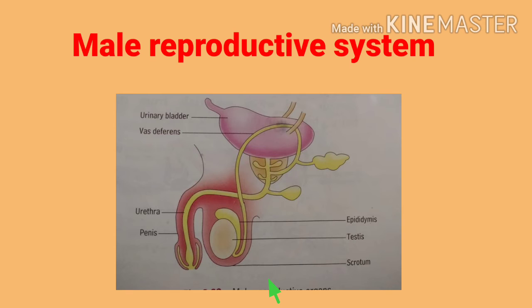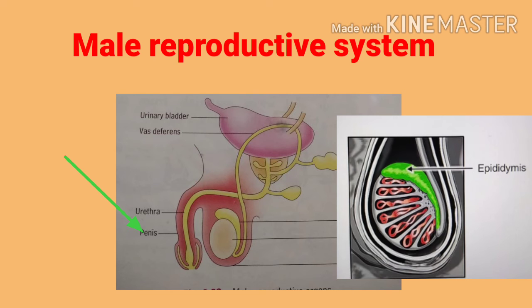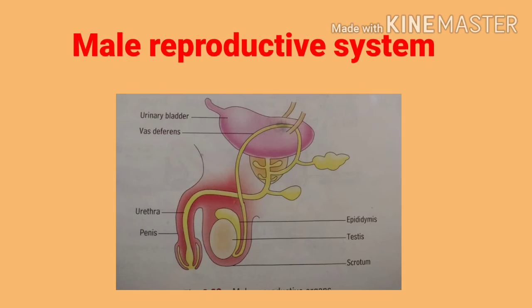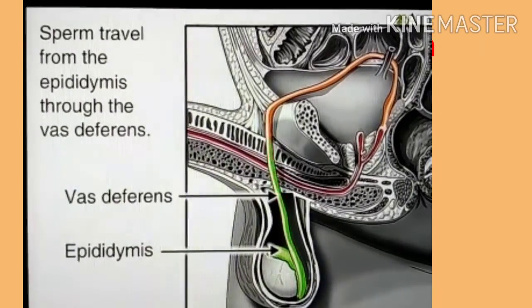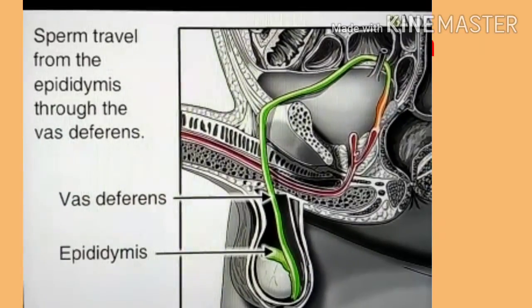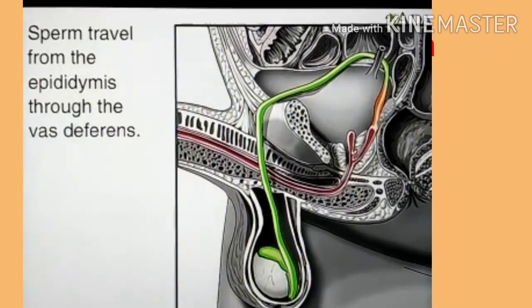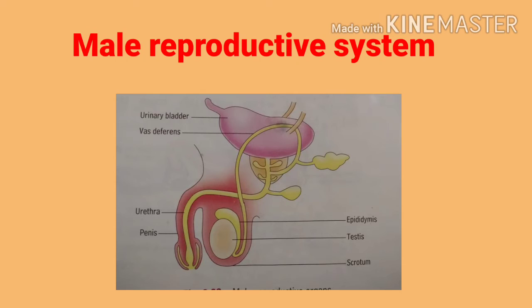Now sperms that are produced from the testes mature in a tube-like structure, that is known as epididymis. From epididymis, sperms travel through a long tube, that is known as vas deferens, and here in the vas deferens, sperms are mixed with the secretions.